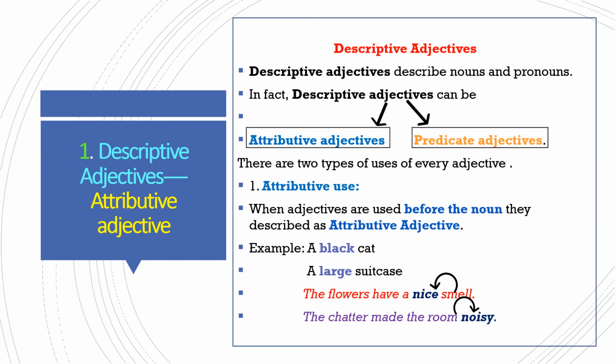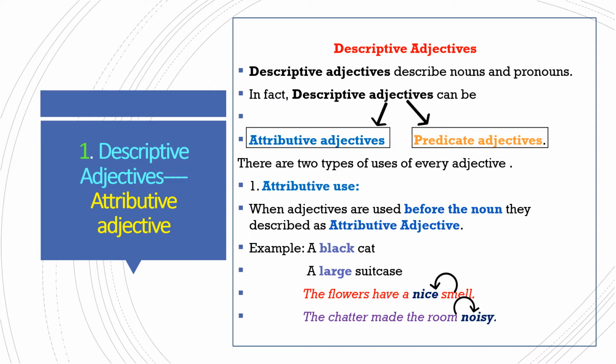Let us understand descriptive adjectives. Descriptive adjectives describe nouns and pronouns. They are of two types, attributive adjectives and predicative adjectives. Let us observe attributive use. When adjectives are used before the noun, they are described as attributive adjectives.